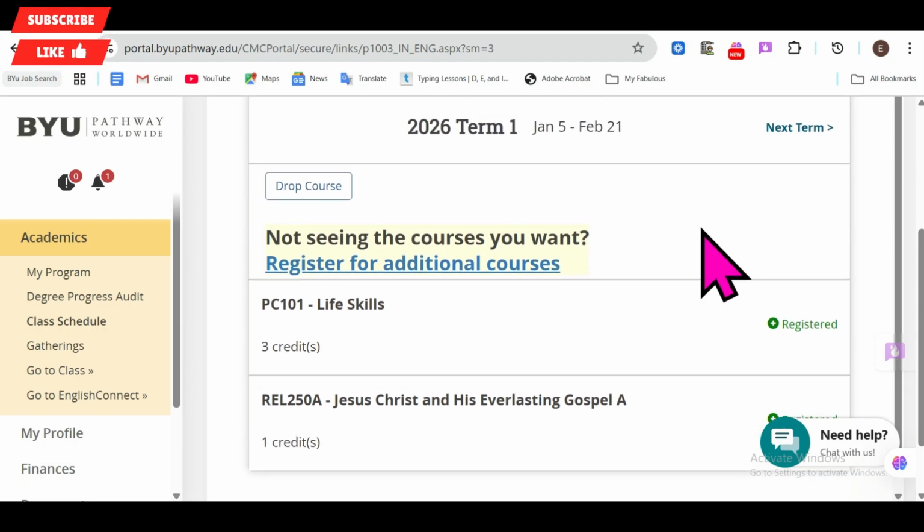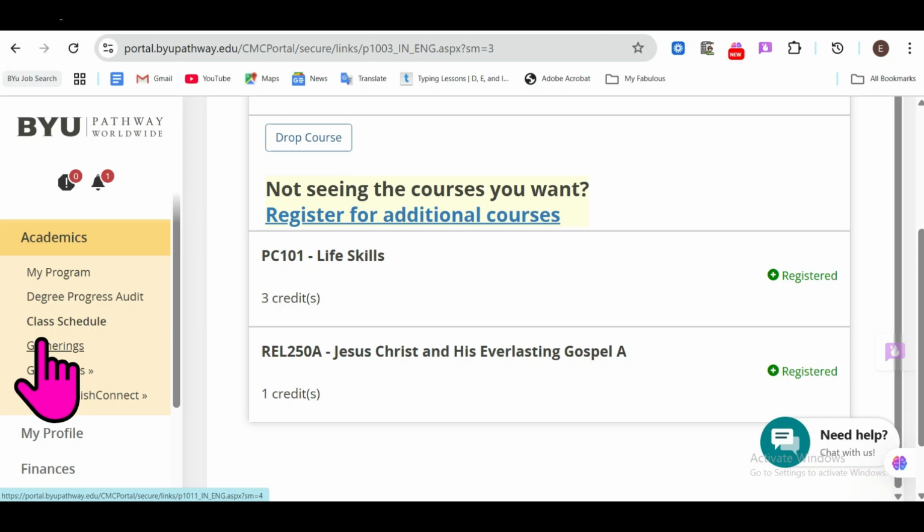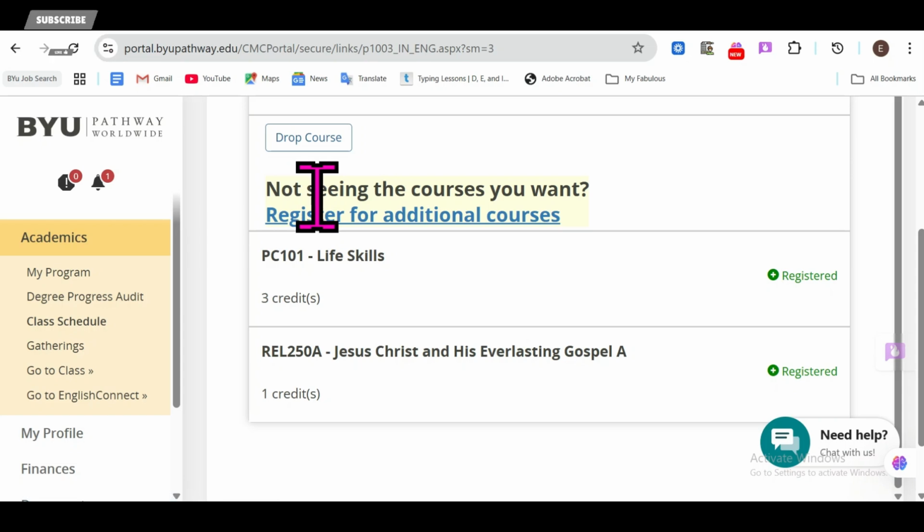So you see the procedure that we took. We first of all go to class schedule. We see we can't register. We came back to gathering and then we adjusted our gathering timing. And then when we do that, we come back again to class schedule. Click on the register button again, because the first time we did it, it gave us some information. We click on the class schedule again, and then you can see now she has already registered this one successfully